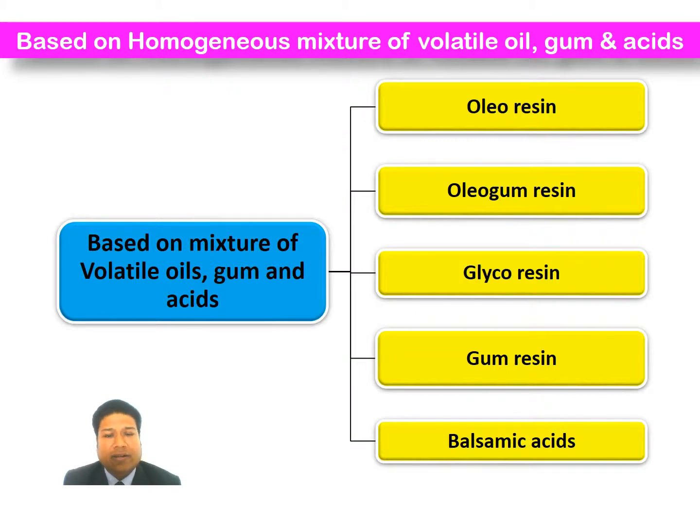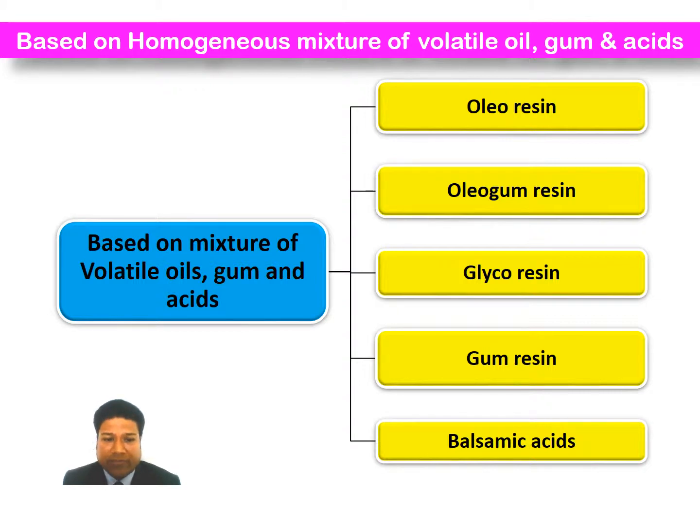Oleogum resins are resins in homogeneous combination with oil, gum, and resin. Example, myrrh and asafoetida. Glycoresins are resins that are found in combination with glycosides. These on hydrolysis produce sugars and complex resin acids as aglycone, example, jalap.